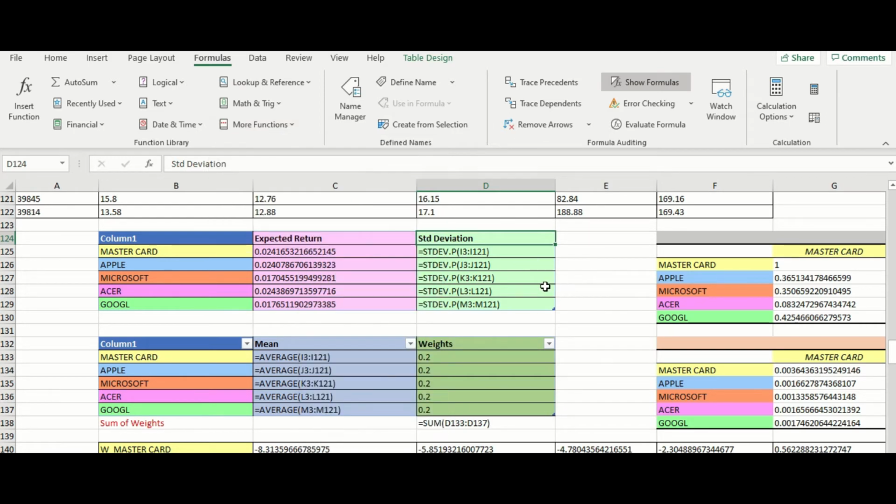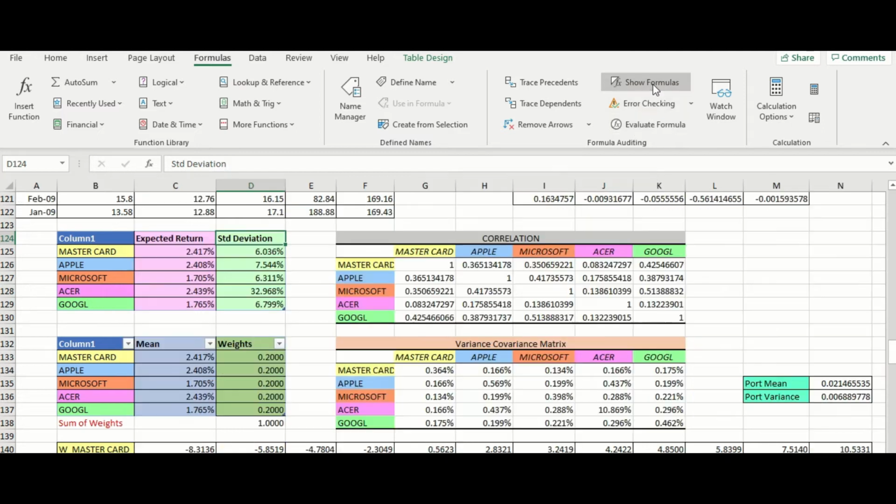Okay, after that, to find the correlation, we can use the data analysis program. In data analysis, we input the range, and the range will be the return for every stock from 2009 until 2018. We group by column and press OK, and the result of the correlation matrix will be shown afterwards. We just need to transpose the result from the bottom to the upward, because the result will be the same for the opposite side. So this will give us the table for correlation for the 5 companies, which are Mastercard, Apple, Microsoft, AZHAR, and Google.